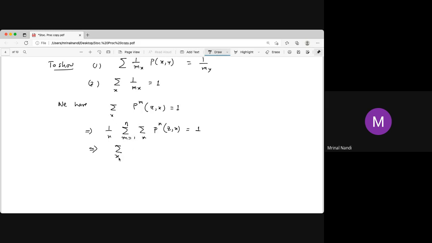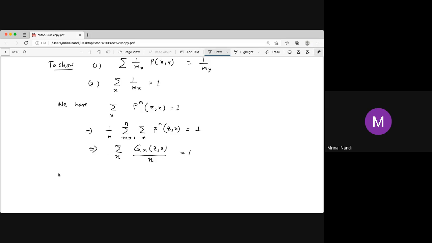Once you interchange, it will give g n zx here, because it is 1 by n, sum over m equal to 1 to n, of p to the power m zx. It is not p to the power m, it is actually not the pzx whole to the power m. It is actually p to the power m, the m-step transition function. It is not pzx whole to the power m. It is just the m-step transition function divided by n, and this is equal to 1.